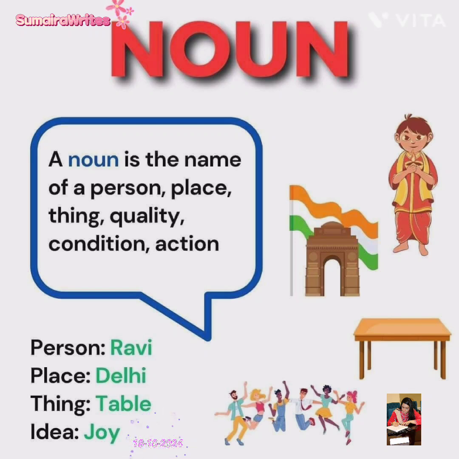A noun is the name of a person, place, thing, quality, condition or an action. Examples: the name of a person, for example Ravi; a place, Delhi; a thing, table; any idea or joy falls in an action. They are all examples of nouns. Things can vary, names can vary according to the situation.